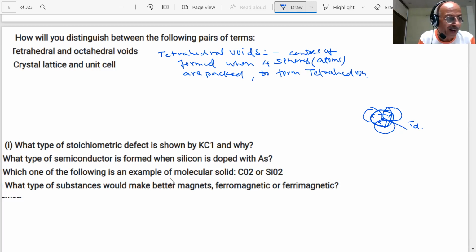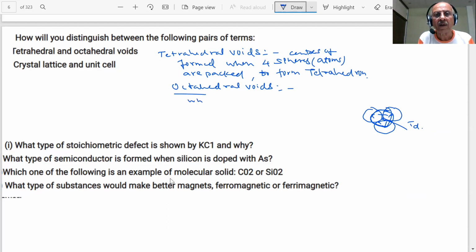And what is an octahedral void? It will be formed when the centers of 8 spheres are packed to form an octahedron. These are not 8 spheres. No, it was not 8. It was 6 spheres. Why did I give all this? Because they will give definitions also in the paper, student, and you will know the answer, but you will write it wrong. You will lose marks.